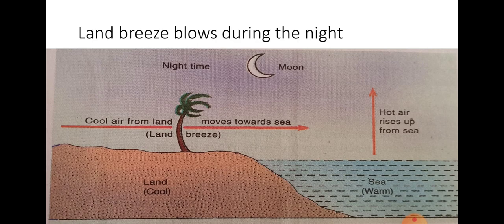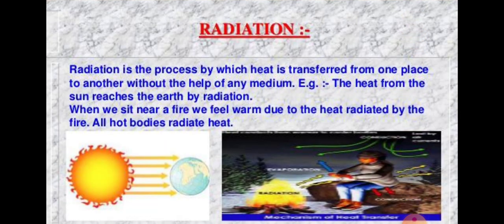Now, next is about radiation. When we switch on an electric bulb at home, what happens then? It becomes hot and gives out heat and light.